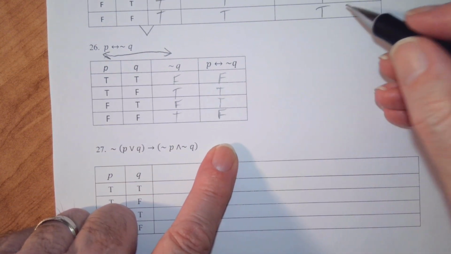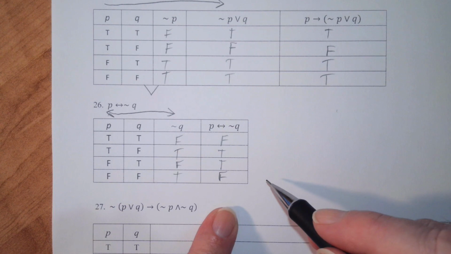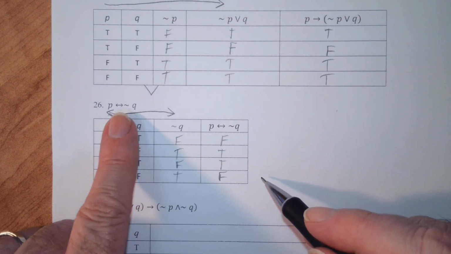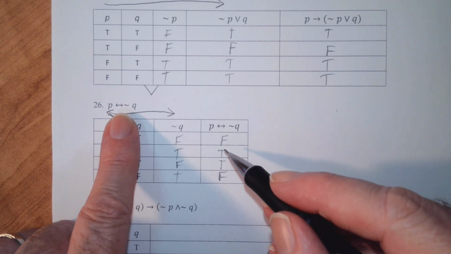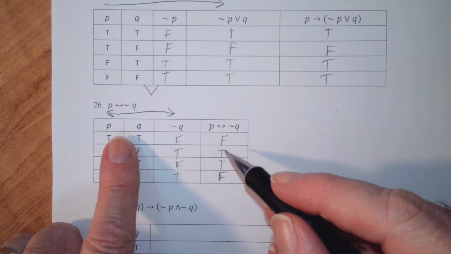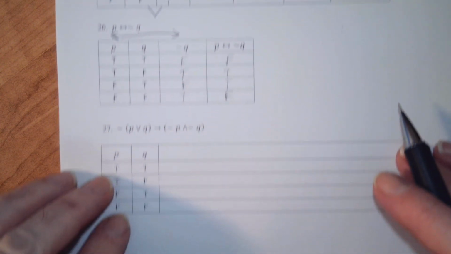And again, you can see with all of these three that we've done, they're not tautologies because we didn't get all true statements. If we have a statement like this and the last column is all true, it doesn't matter what P and Q are, the statement is a true statement. All right, last one on number 27.